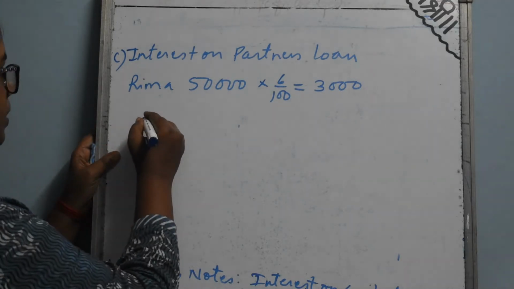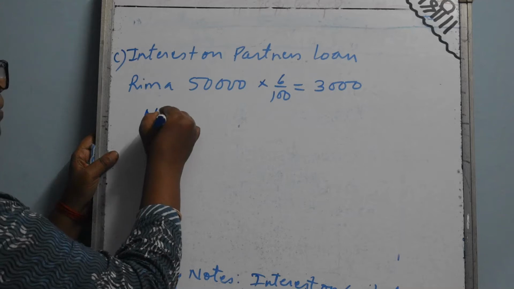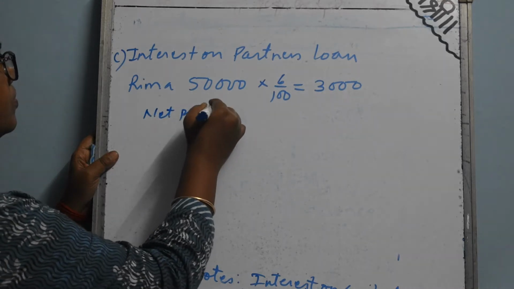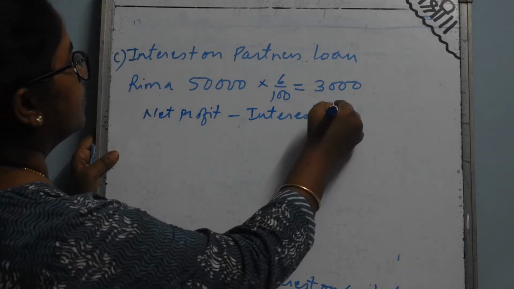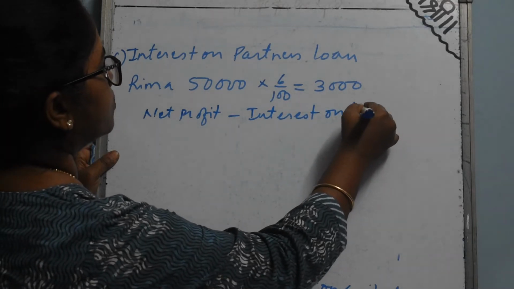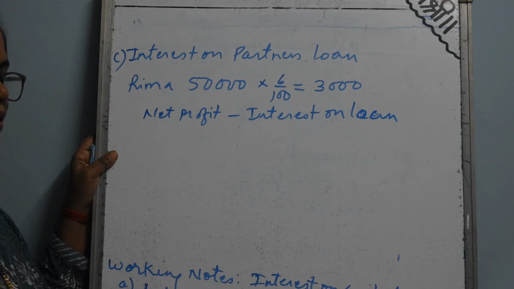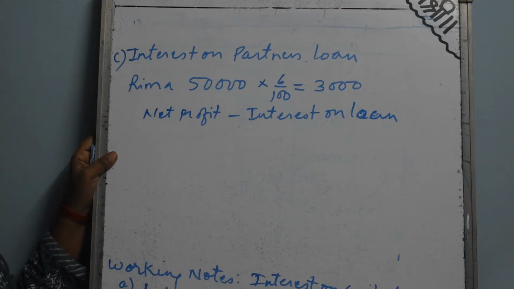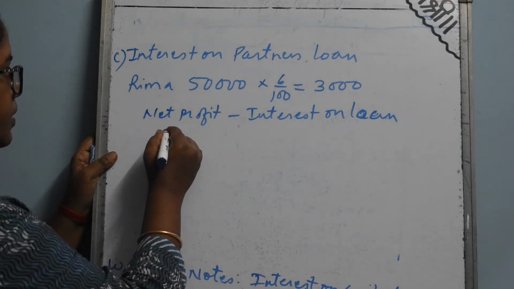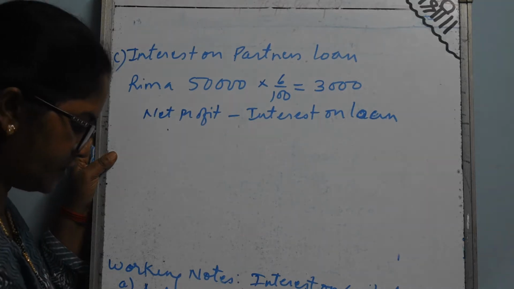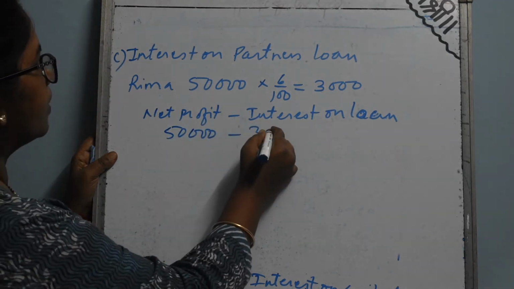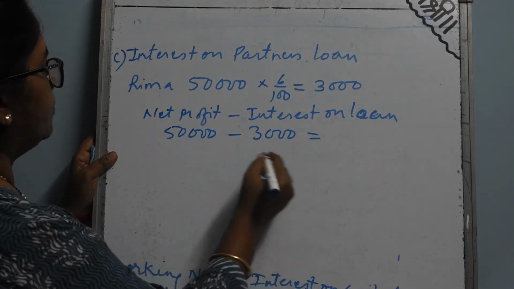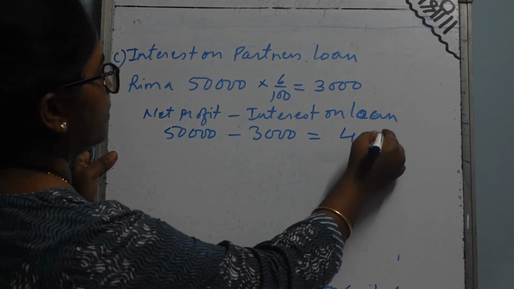So I will just do the working over here. So net profit minus interest on loan. Whenever interest on loan is given, from the net profit you have to minus interest on loan. Net profit is given as 50,000. 50,000 minus 3,000. So the actual net profit remaining is 47,000.